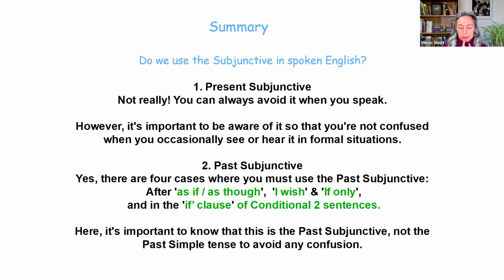With the past subjunctive, it is different. There are situations where you cannot avoid it, you must use it, and we looked at 4 important cases. That was after the expressions as if, as though, I wish, if only, and in the if clause of conditional 2 sentences. What is important here is to remember that this is the past subjunctive form, mood. It is not the past simple tense. It doesn't have anything to do with the past. It's usually a present or future situation so that you don't get confused.